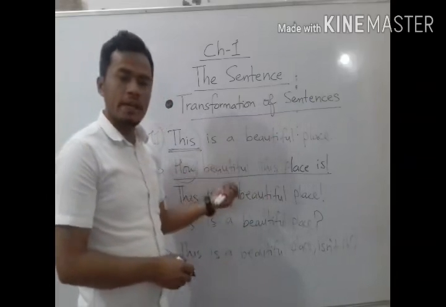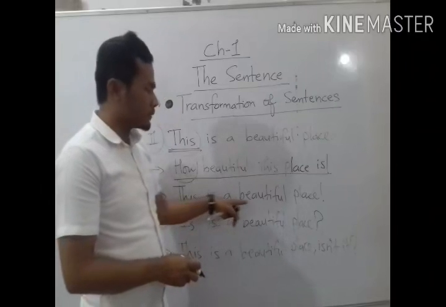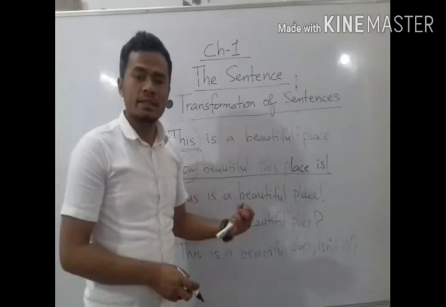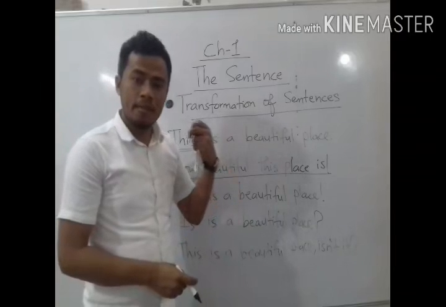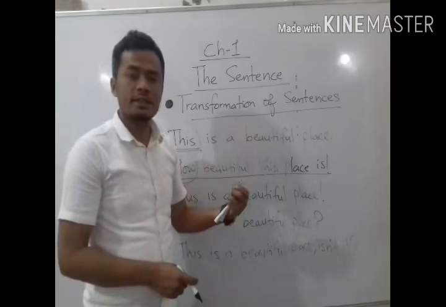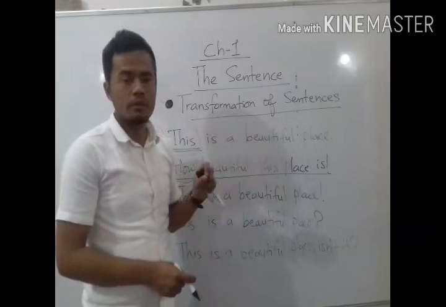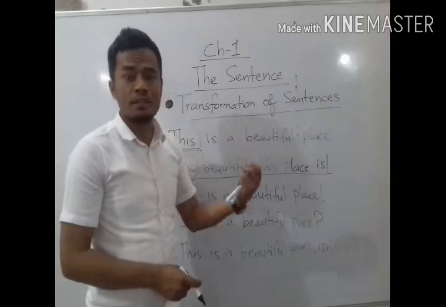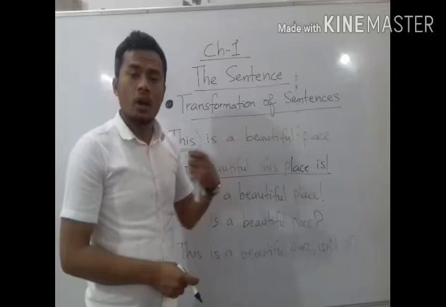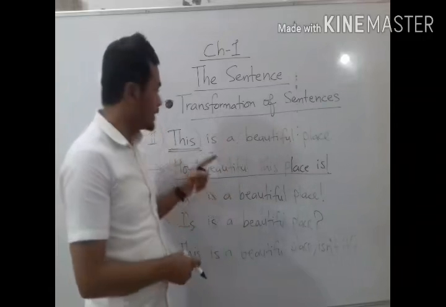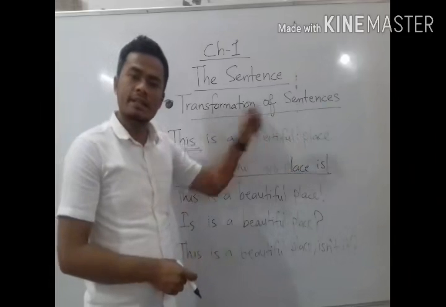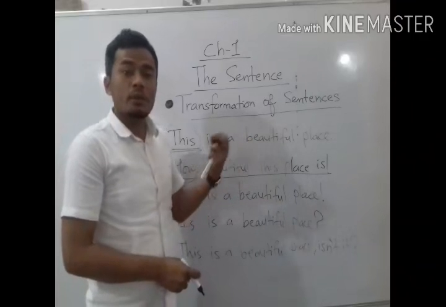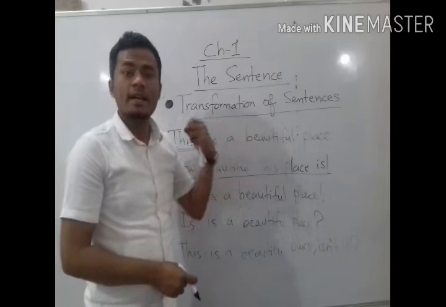Okay. So now we will again change this sentence into an exclamatory sentence in another way. See, so many assertive sentences can be written as exclamatory sentences without making any change. Only we need to change our expression, change the way we speak the same sentence. Like this is a beautiful place. If I say it plainly, it is an assertive sentence, but if I express the same sentence in another way, like this is a beautiful place! so this is an exclamatory sentence.